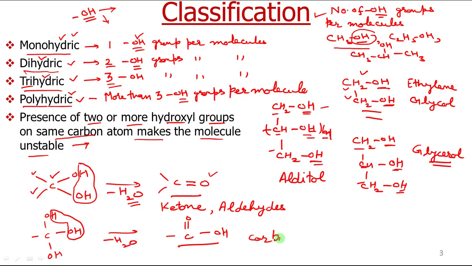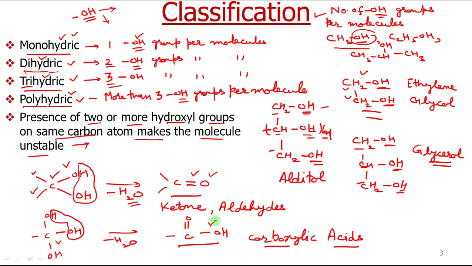So you have seen that if more than one hydroxyl group is present on the same carbon, then those molecules are quite unstable. They lose water molecules to form other organic compounds. If two OH groups were present on the same carbon, the product was ketone or aldehyde, and if we have three OH groups on the same carbon atom, then the product will be carboxylic acid.